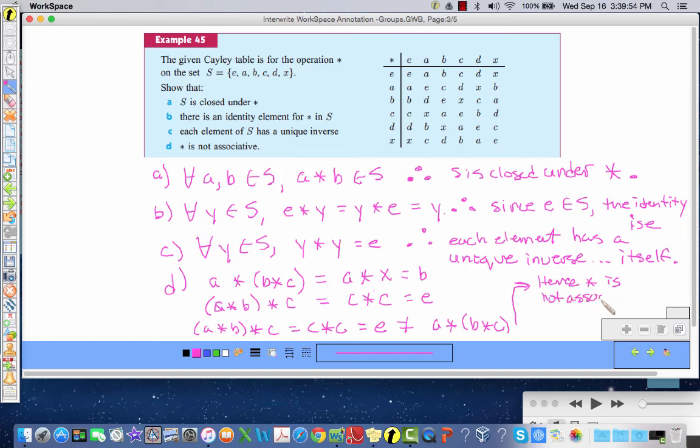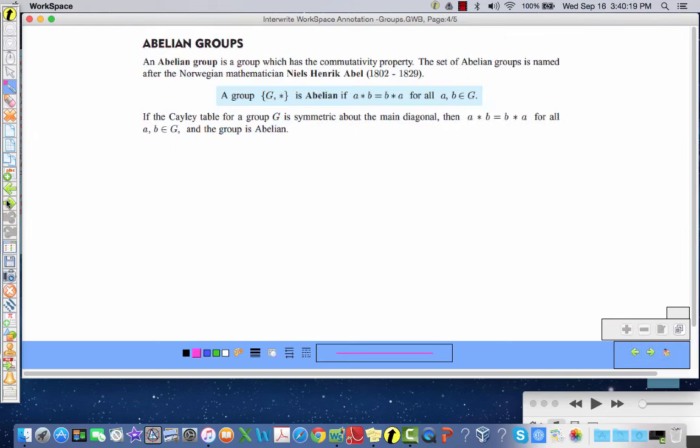And then the other thing we know about this that they don't ask is that since it is not associative and does not meet the requirements of all four of those axioms, it is not a group. If it was associative, then it would be a group. Okay, so one more thing.